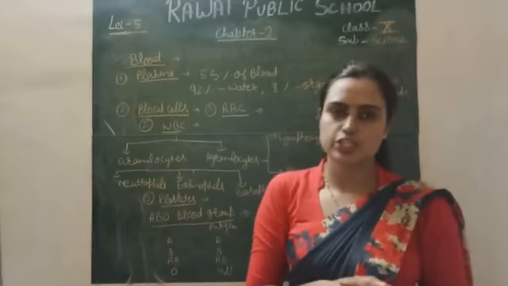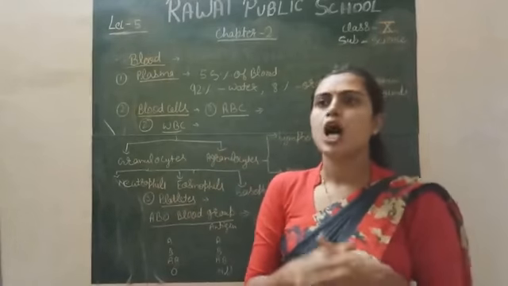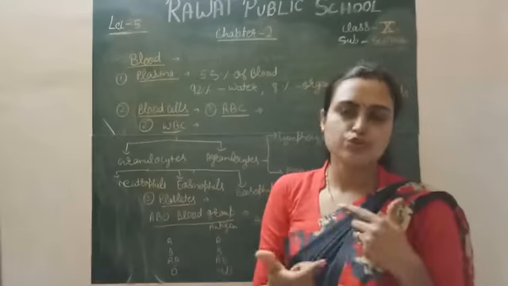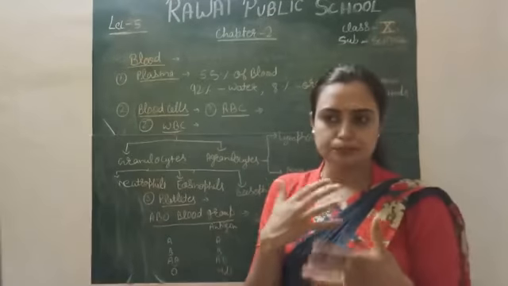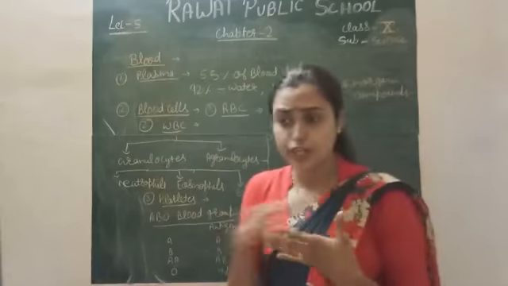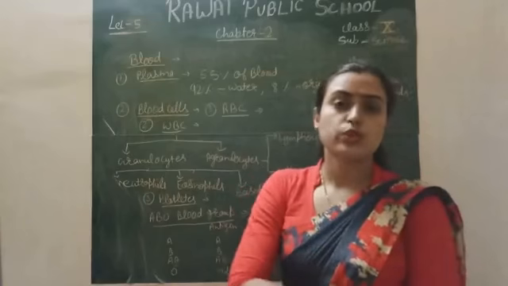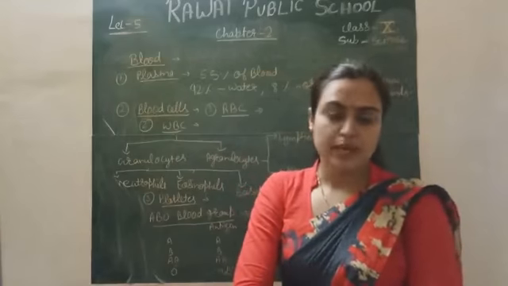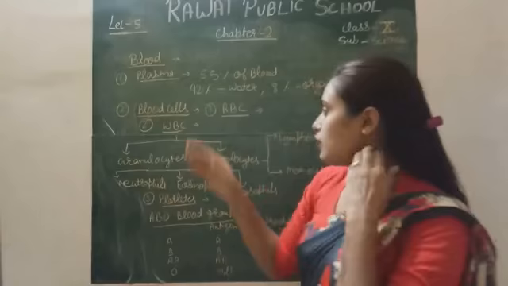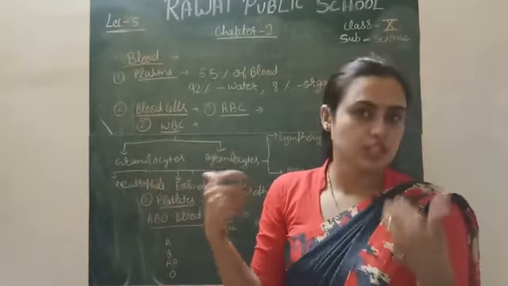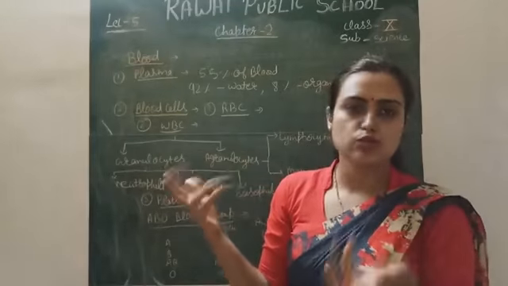And their main function is in the defense mechanism. All the antigens which enter your body from the external environment are reduced, or you can say destroyed, by the WBCs only. So they help in the defense mechanism actually. WBCs are further divided into two parts on the basis of their structure. WBCs have two types of structure.